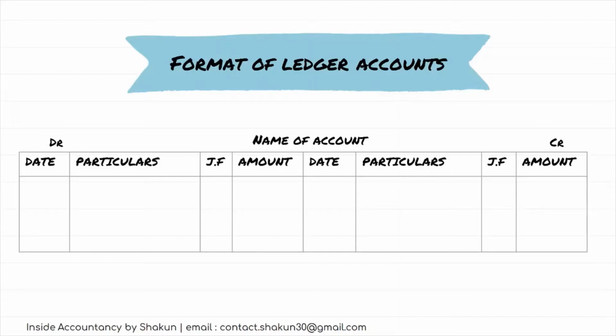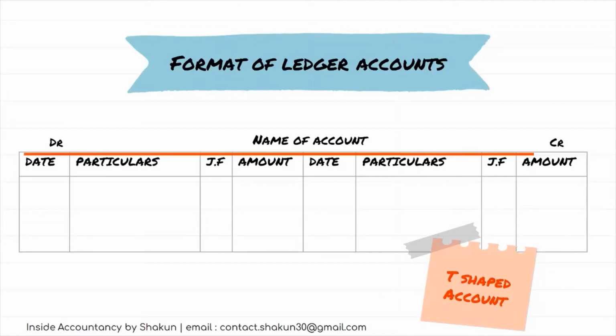If you look at this ledger account format, you can see it is a T-shaped account. Why do we say it's a T-shaped account? Because if you notice, the account is in T shape where on the right hand side you have credit and on the left hand side you have debit. So this is a T-shaped account where under one head only all the information relating to one particular account is shown in a summarized manner.